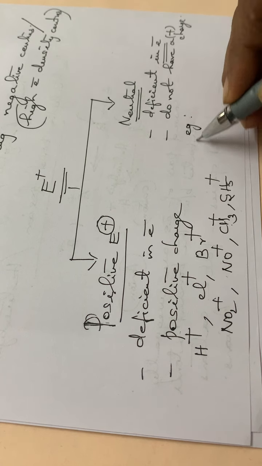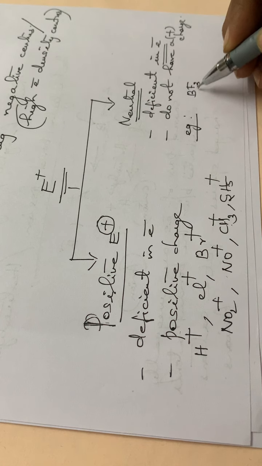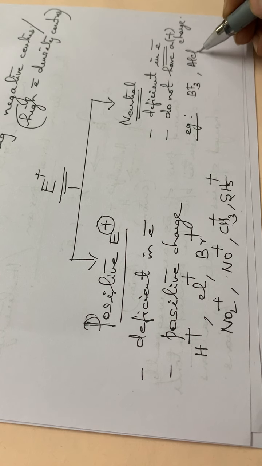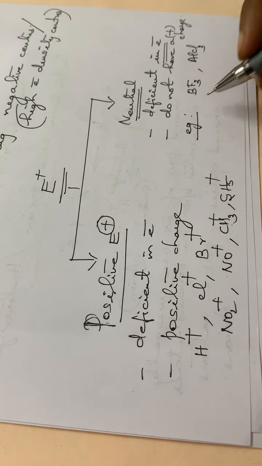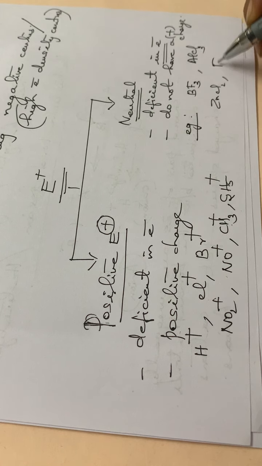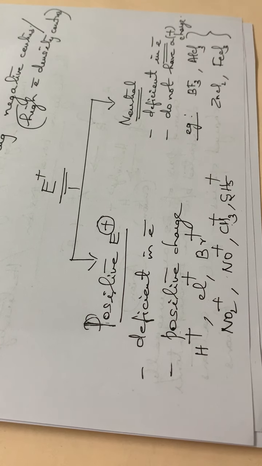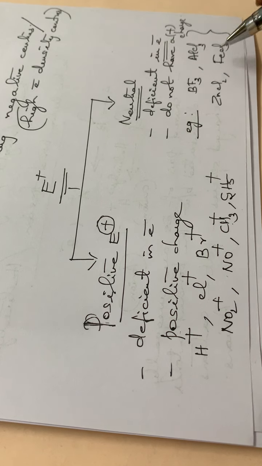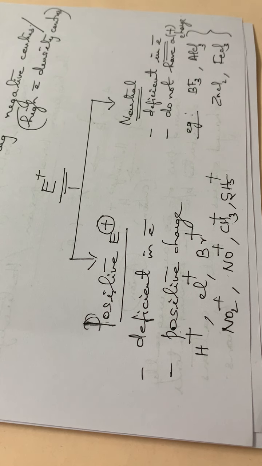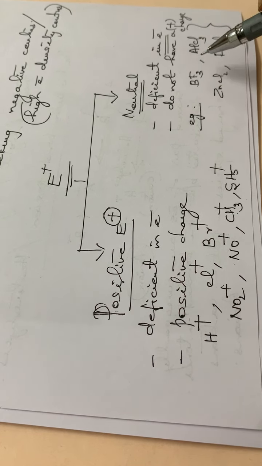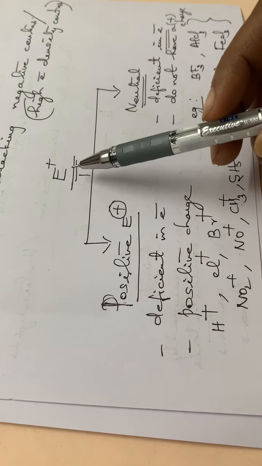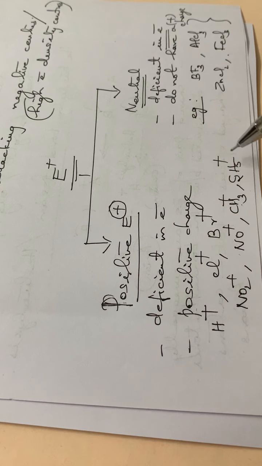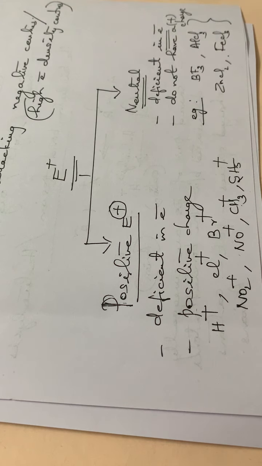For example, BF3, boron trifluoride, is electron deficient. Then AlCl3, aluminium trichloride, then zinc chloride, then FeCl3. These species are all neutral electrophiles. That means they are electron deficient, but they have no positive charge. So these are some examples of neutral electrophiles. I hope you are clear with these two categories of electrophiles, positive electrophile and neutral electrophile. You have to study the examples also.